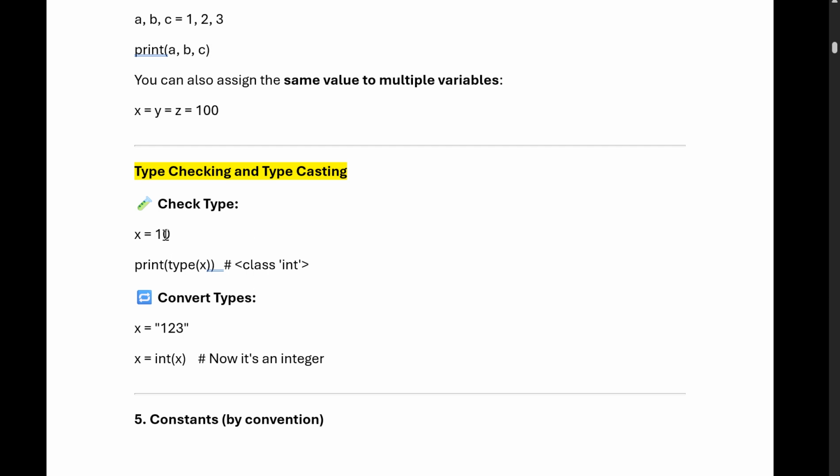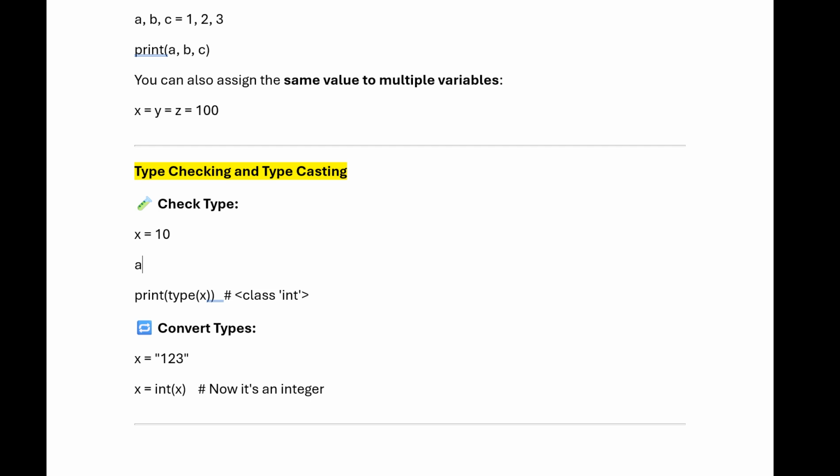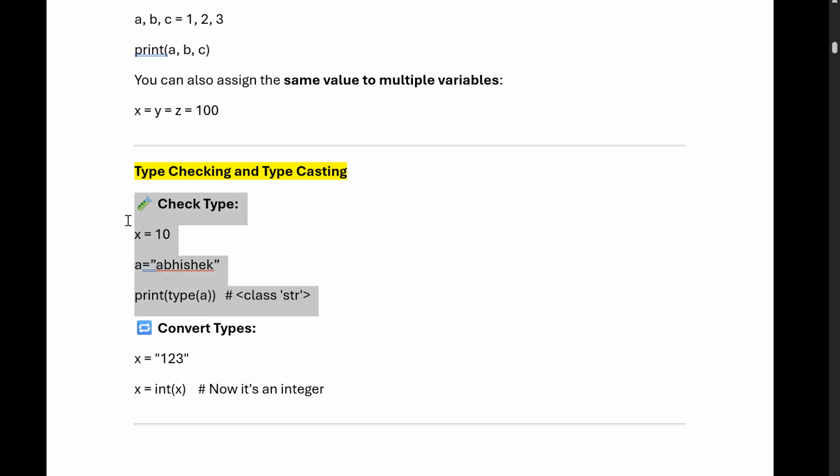Suppose a equals to, suppose here, while passing Abhishek. If we print the type of a here, what it will do, class str, because a is a string. So here it will print str because a is a string. Similar to that, the syntax is a equals to Abhishek, print type. So under the type function we are passing the particular variable, and it will give the type of that particular variable.